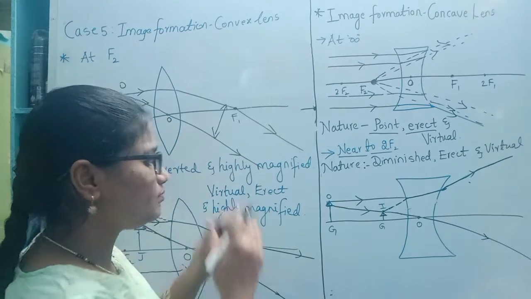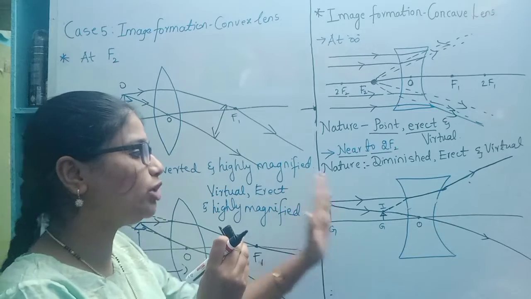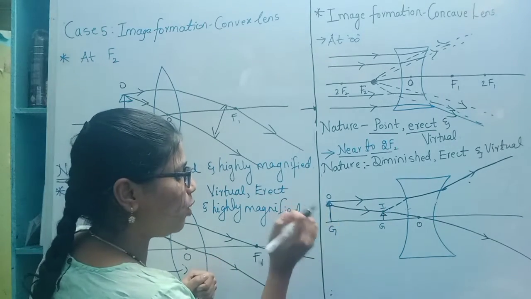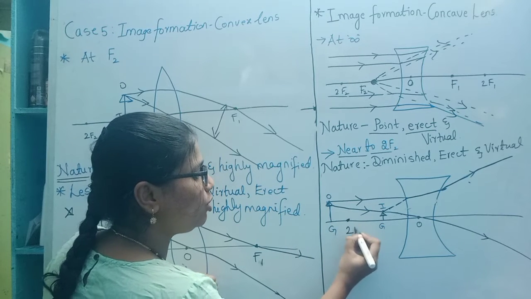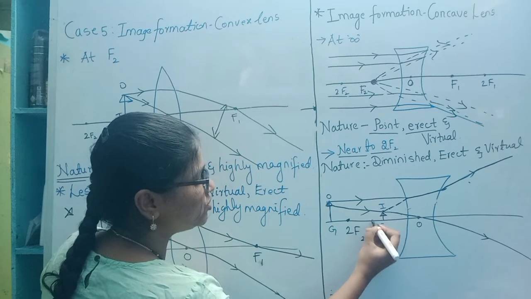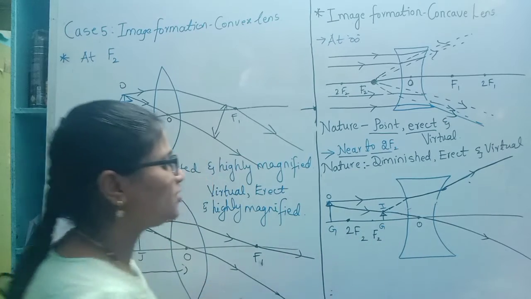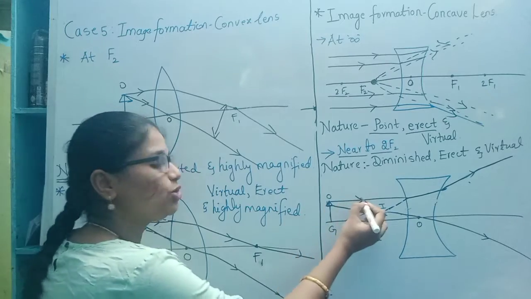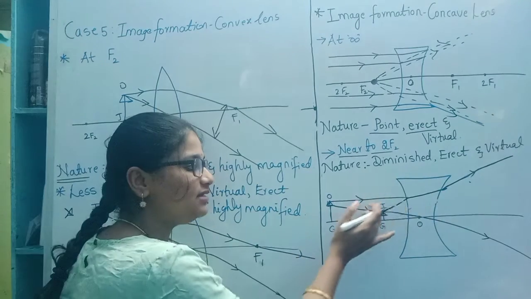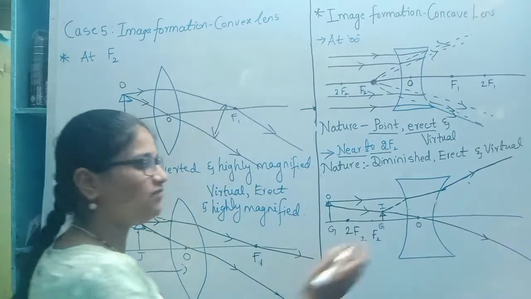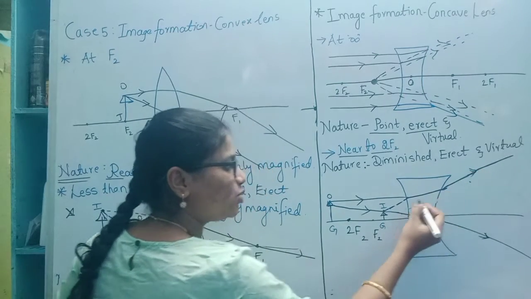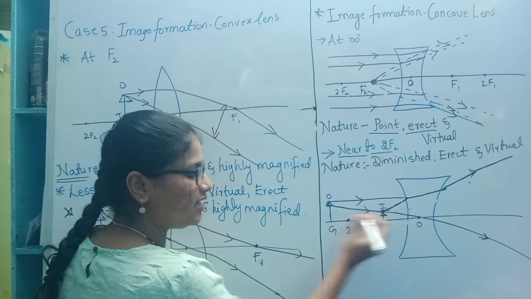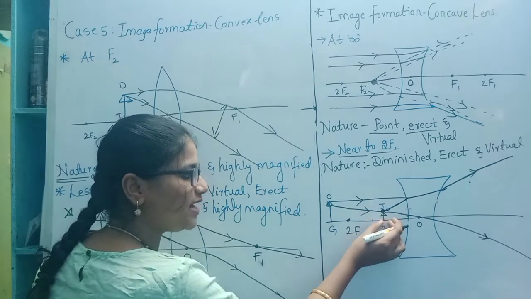The next case, when we take an object nearer to the concave lens. Let us take an object nearer to the concave lens, beyond 2F2. So here what happens? An object OG is placed, and we consider two rays of light. One is running parallel, the other is running through the optic center, and we will get these refracted rays. When we draw back these refracted rays, they meet at a point. This point is where an image is formed.